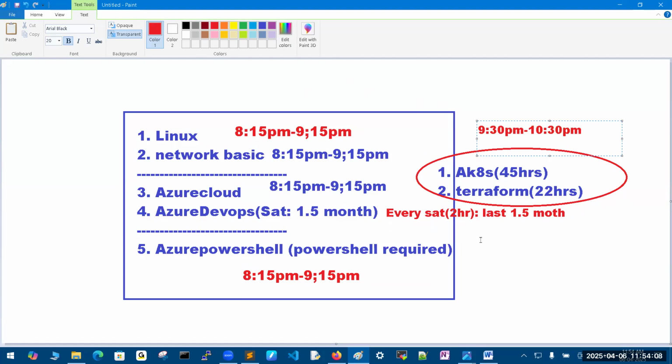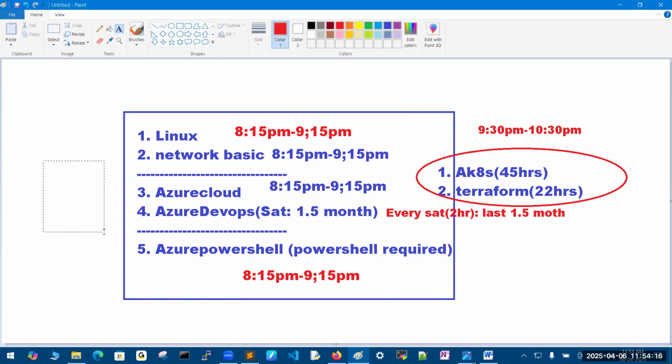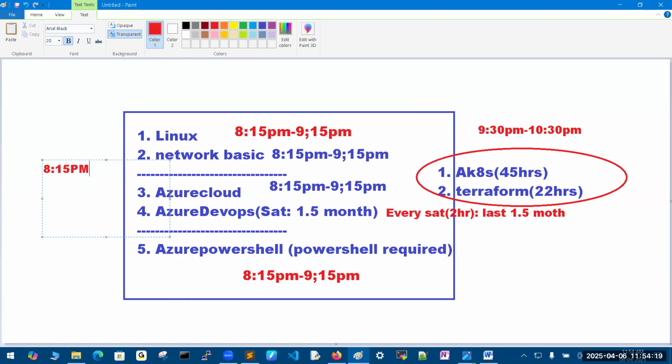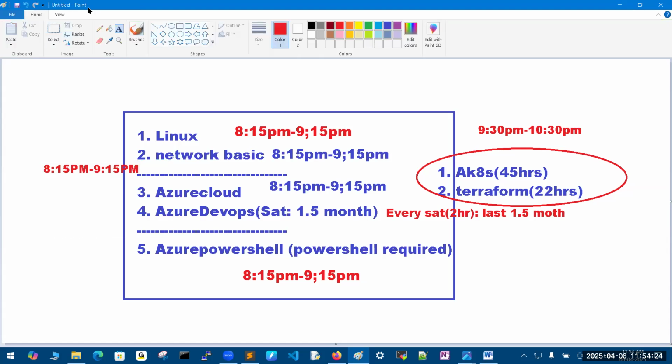But Azure Kubernetes and Terraform, not immediately. We need almost 2 months from now. So you need to allocate everything on the night hours only, after 8:15. 8:15 to 9:15 is the major time. So these two are additional in this course, which are not part of the actual content. Everything is at 8:15 only, but you can see Azure DevOps every Saturday, and Kubernetes and Terraform. Normal Kubernetes I will explain, AWS Kubernetes and Azure Kubernetes. 3 things you are going to learn here.